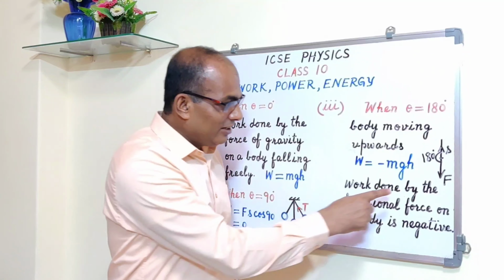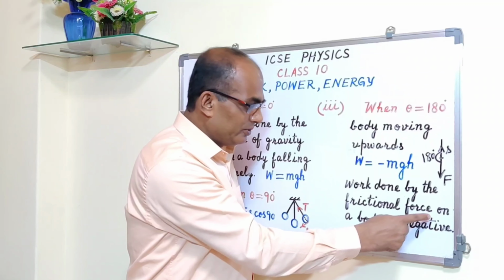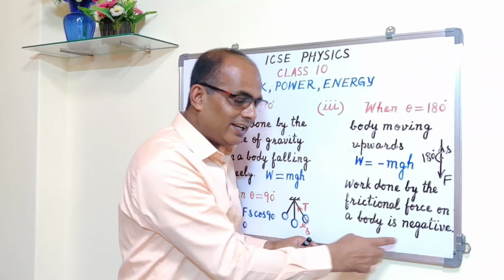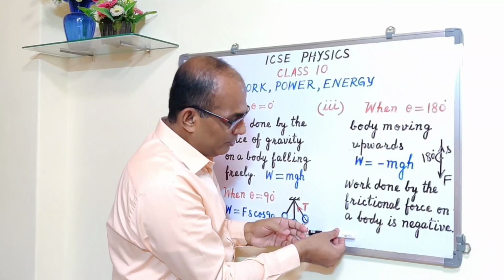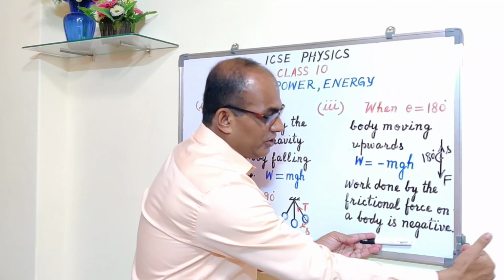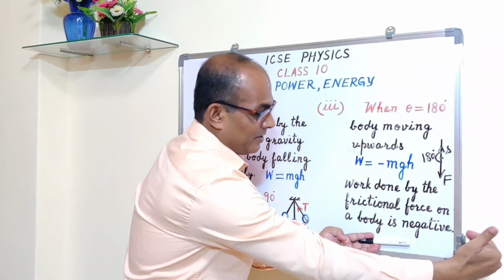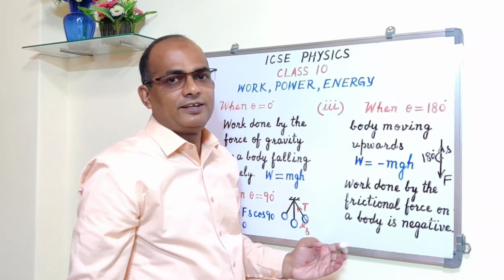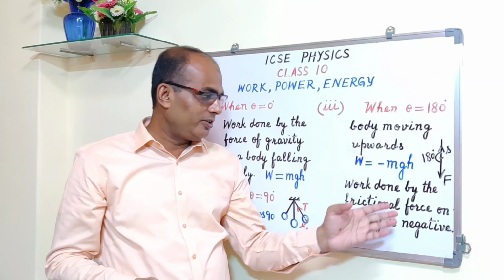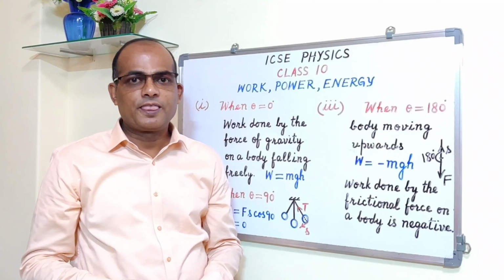So that's why the work done by the frictional force on a body is negative, because the body is moving along this direction and the frictional force is in the opposite direction. Alright, the angle is 180 degree. That's why I have written work done by the frictional force on a body is negative.